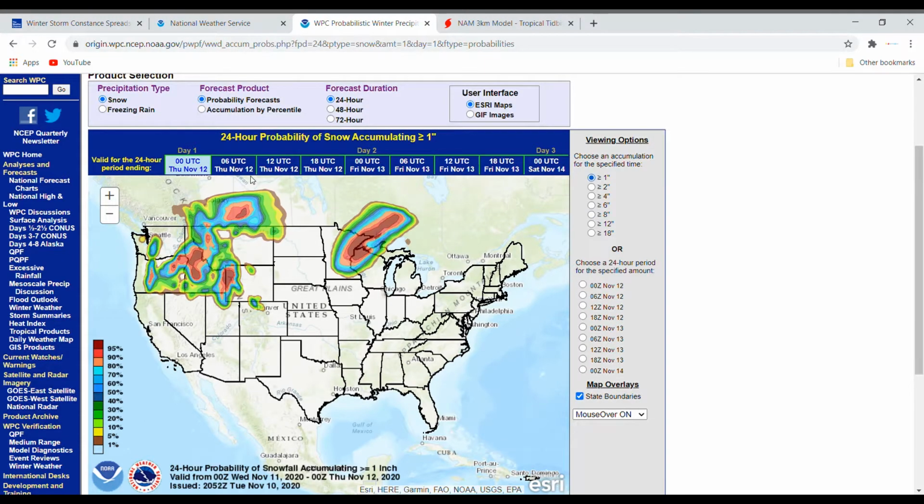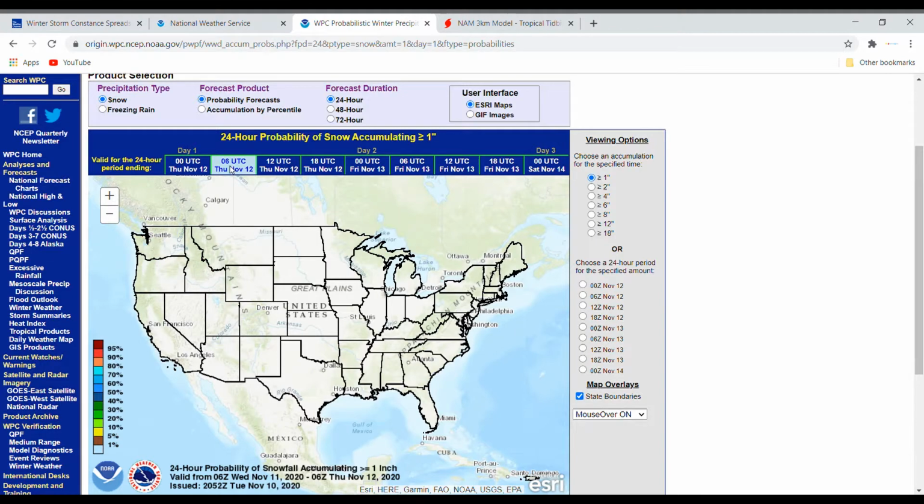Now, if we move on here to the next run, we can see that this storm will be moving pretty quickly. This shows us this moving pretty quick. This all starts to transition into Canada now, as the storm is already pretty far north and is moving northeast. So it is going to be moving into Canada, which I actually think that Canada is going to see most of the icing from this storm.